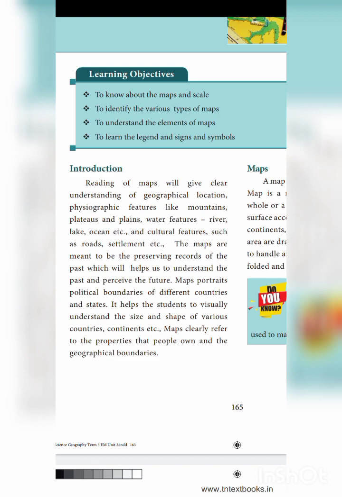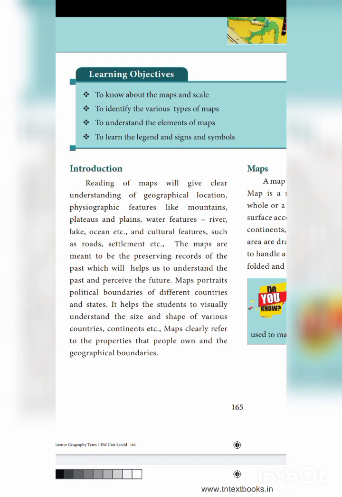Okay, maps portray political boundaries of different countries and states. It helps the students to visually understand the size and shape of various countries, continents, etc. Maps clearly refer to the properties that people own and the geographical boundaries.